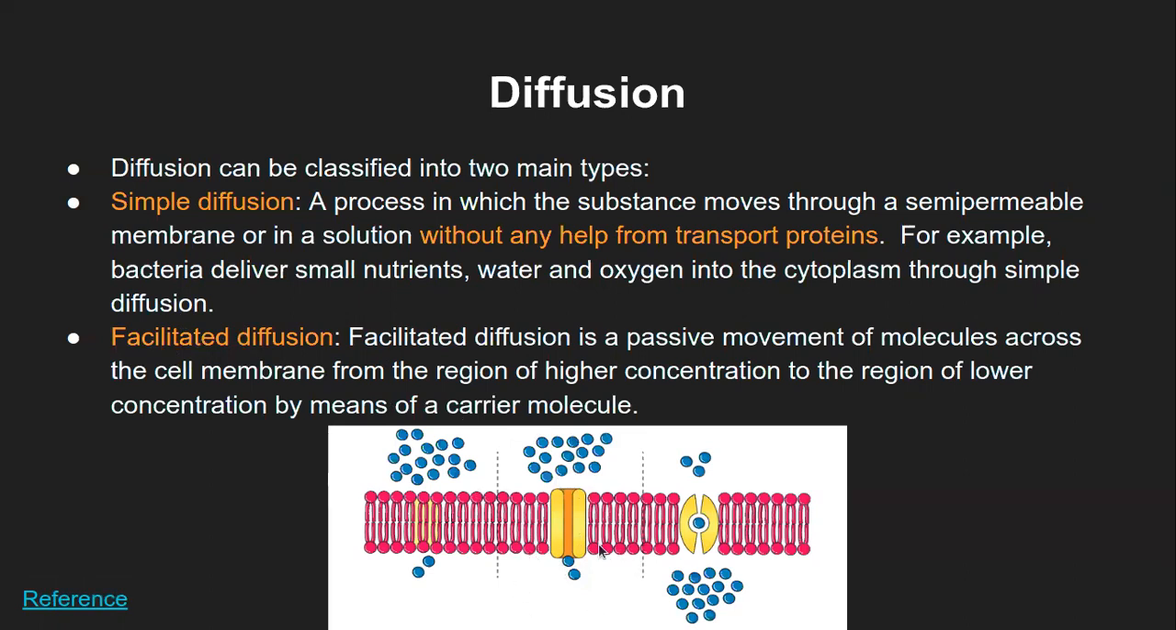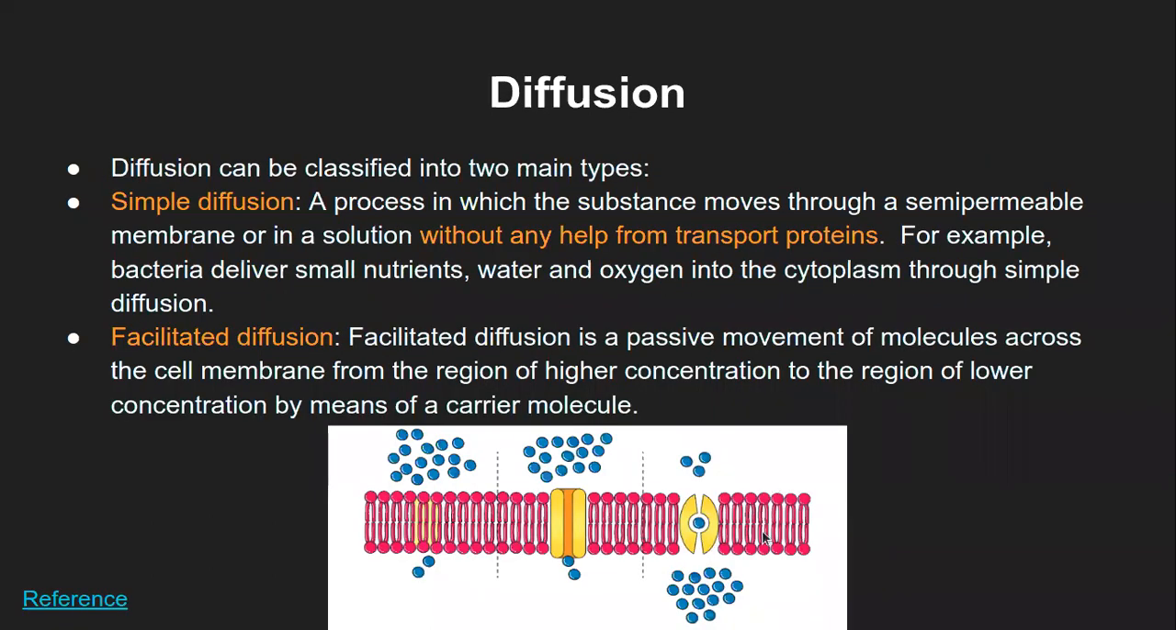Again, if this is the inside of the cell, the concentration of the solute molecule was higher inside. So normally diffusion can happen anyway, but this carrier or protein molecule helps this diffusion process to happen more and more. That is called facilitated diffusion, which is nothing but simple diffusion with the help of some carrier or protein molecule.